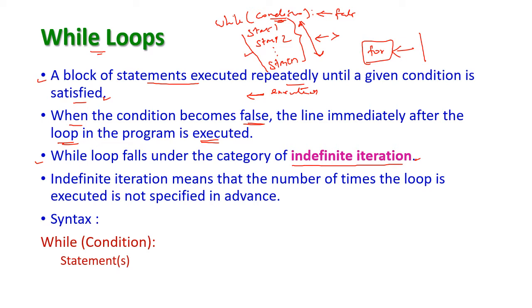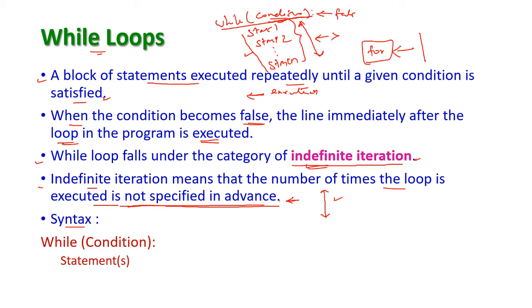The statement will check the condition, and if the condition is true, then the following statements will be executed. Indefinite iteration means that the number of times the loop is executed is not specified in advance. Before starting the while loop, we don't know how many times the set of statements will be executed. So that is called indefinite iteration.